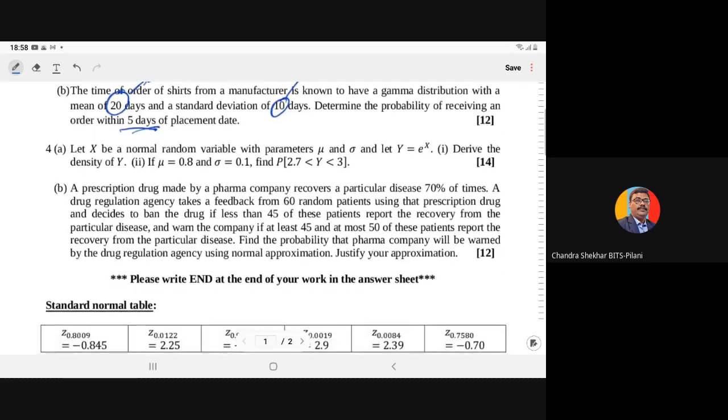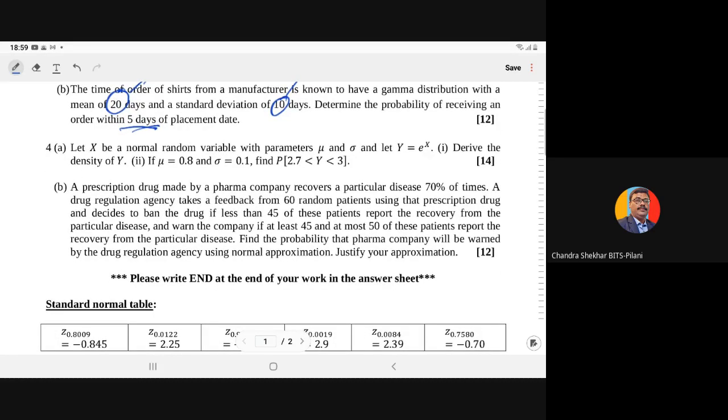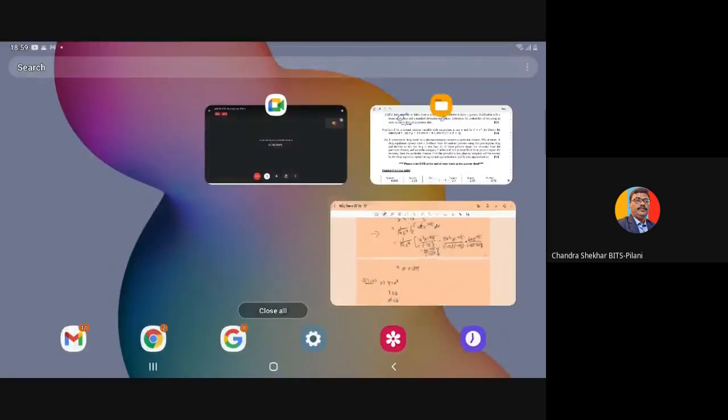So first, the given distribution for the X is the normal variate. Then we have defined the function of the random variable as Y is equal to e to power X. Then you have to determine the PDF of the Y, and then you have to determine the value of the required probability.